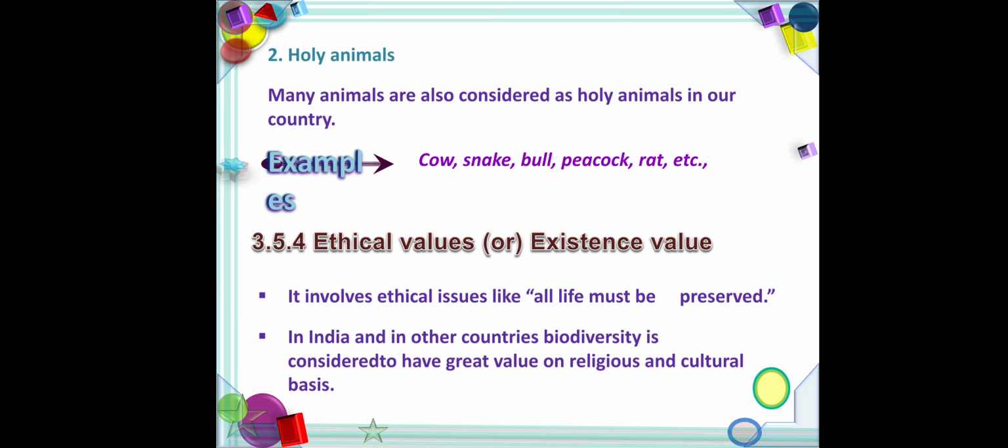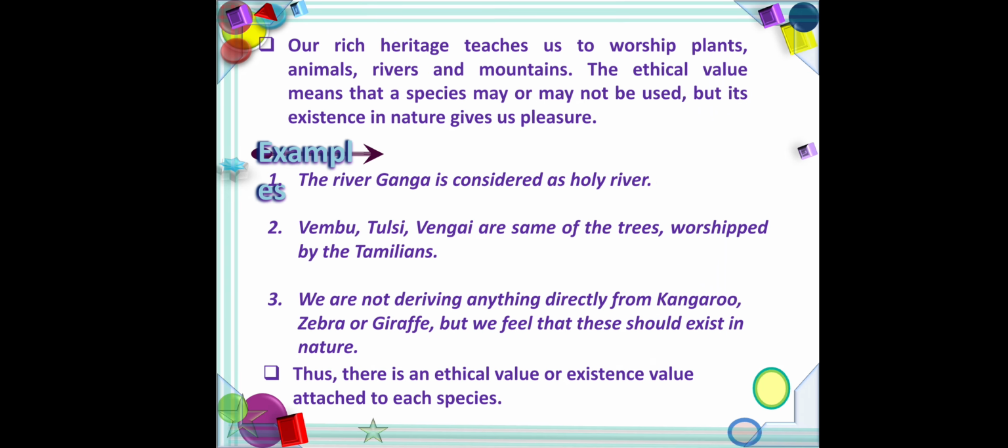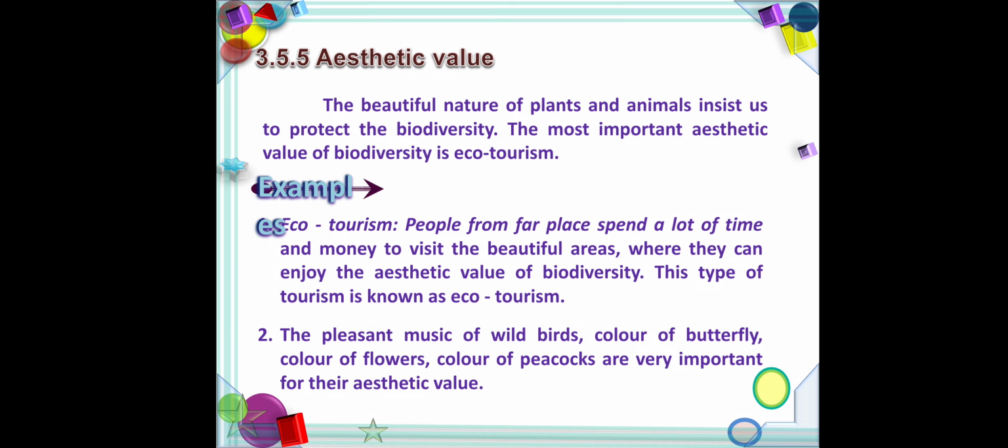Then ethical value. Ethical value means that a species may or may not be used, and it is known as ethical value. Holy river, holy tree. Holy river means river Ganga. Holy tree means Tulasi. Next one, aesthetic value. Aesthetic means the beautiful nature of plants and animals insists us to protect biodiversity. Example, ecotourism. People from various places spend a lot of time visiting beautiful areas. This type of tourism is known as ecotourism.